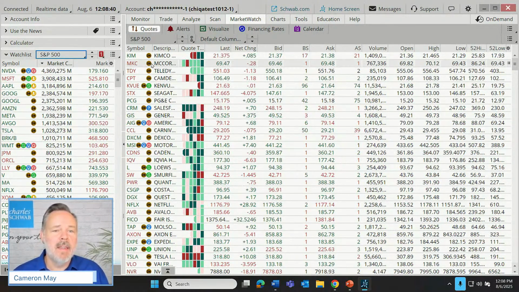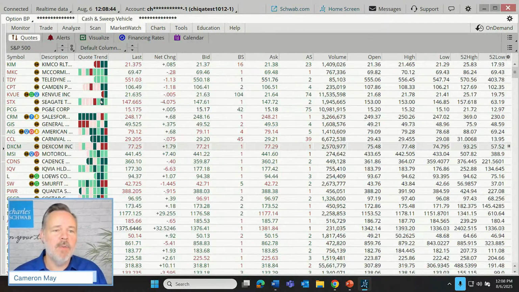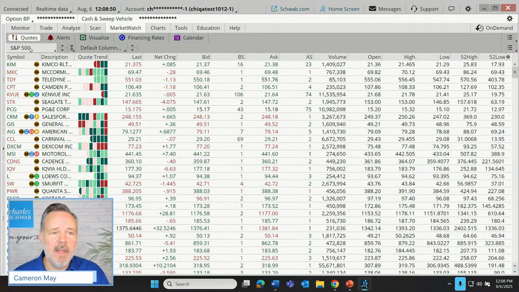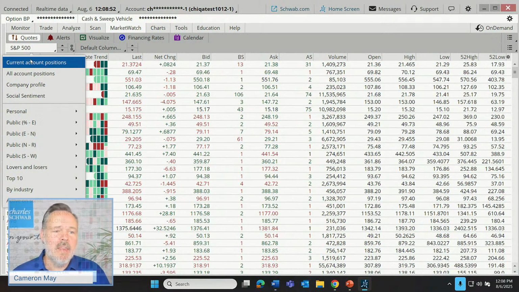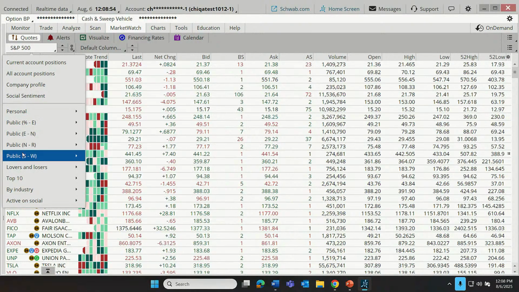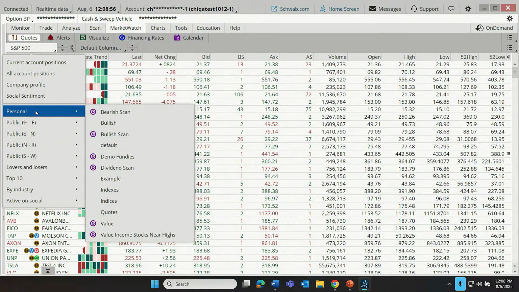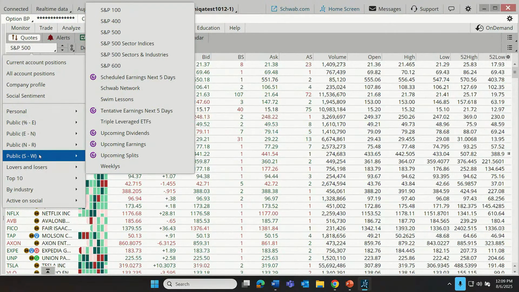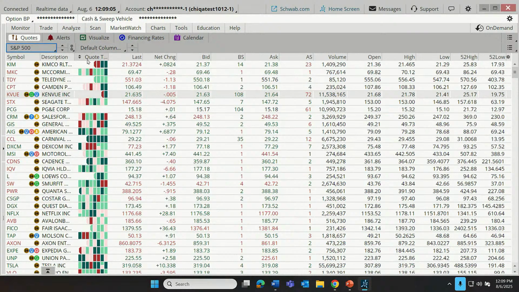but the Quotes tab here allows us to really expand on those features. So we can still access, using this initial menu function right up here in the upper left, Thinkorswim's public watch lists displayed in alphabetical order. We can access our personal watch lists. But for this initial part of the discussion, let's just stick here with the S&P 500 companies.